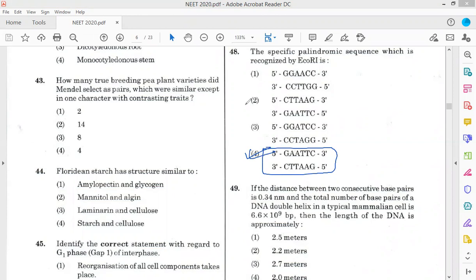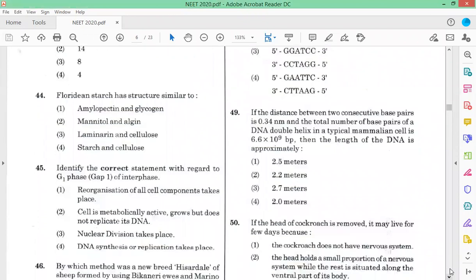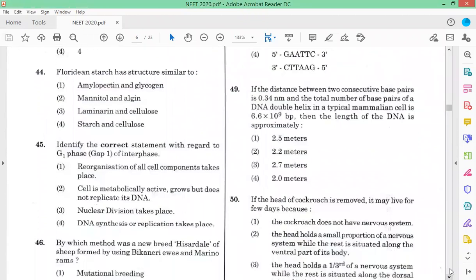Now this question. If the distance between two consecutive base pairs is 0.34 nanometer, we know that in B-DNA, the distance across 10 base pairs is 34 Angstrom.